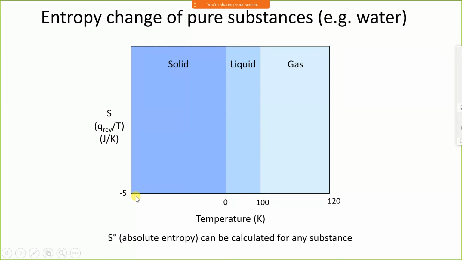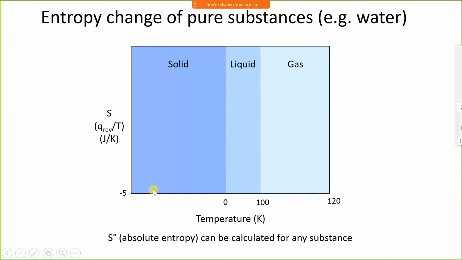Consider ice at -5 degrees Celsius, at normal atmospheric pressure. At atmospheric pressure, from 0 degrees Celsius down to -5 degrees Celsius, water is in the ice state, a solid state.